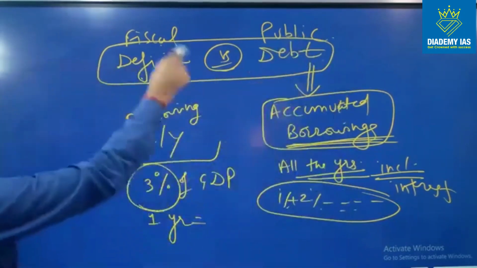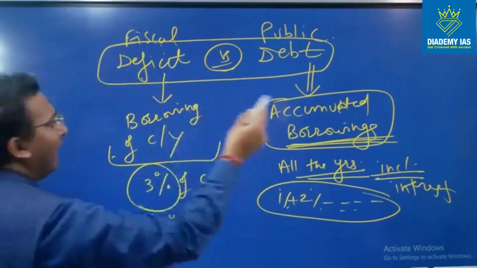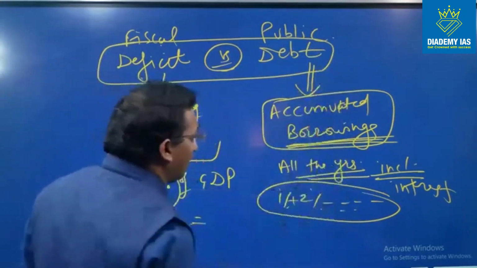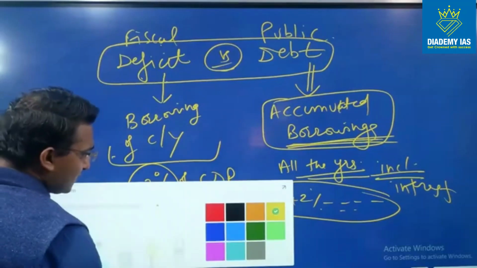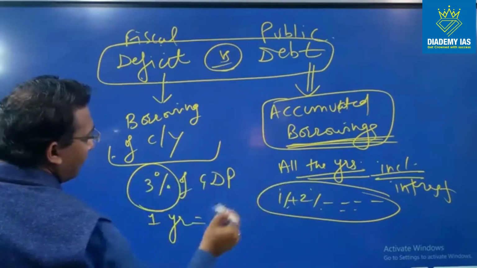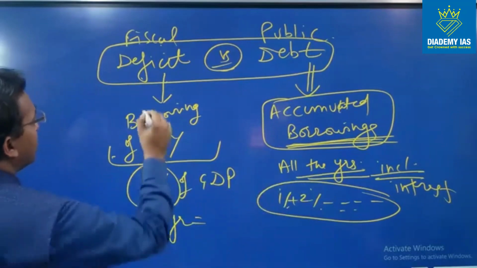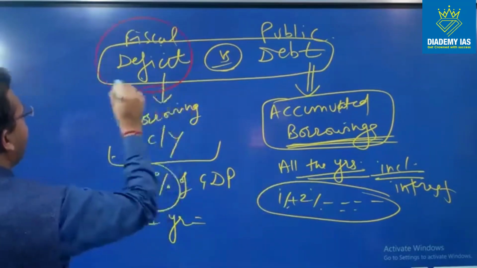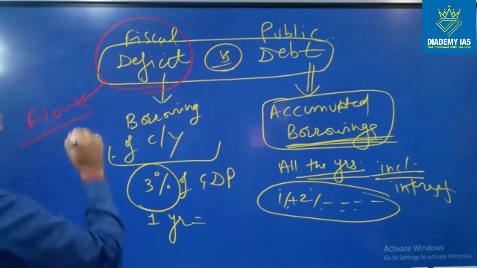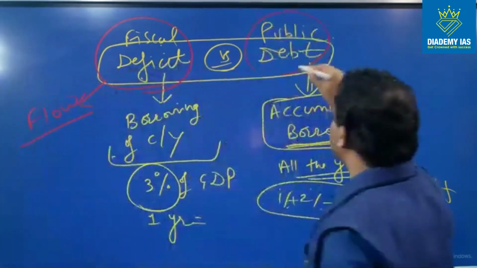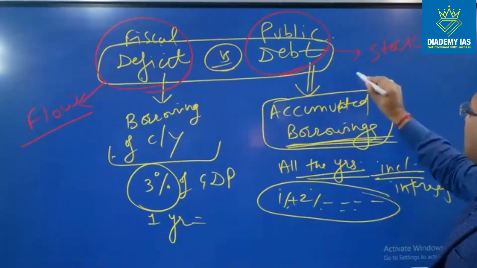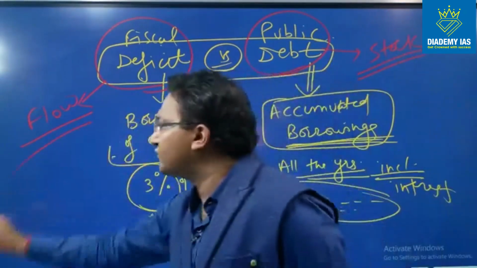So fiscal deficit is actually the current year figure, and public debt is actually the total figure till the current year. So there is a concept of flow versus stock in the economy. This fiscal deficit actually shows the concept of flow, and this public debt actually shows the concept of stock. What is the concept of flow and what is the concept of stock?